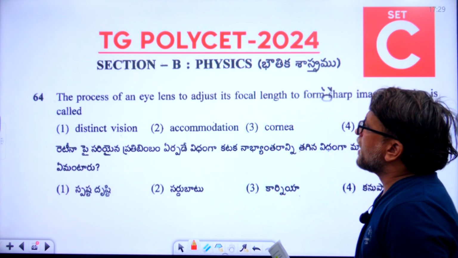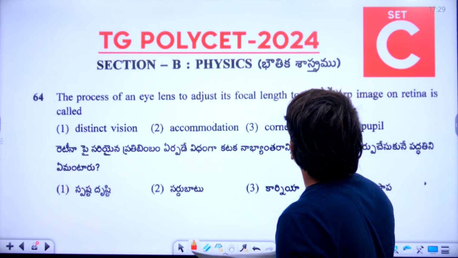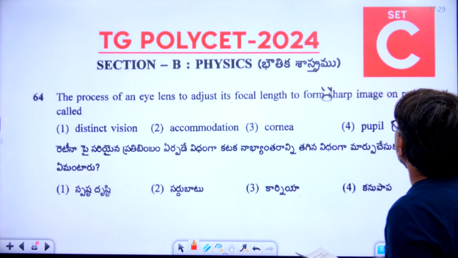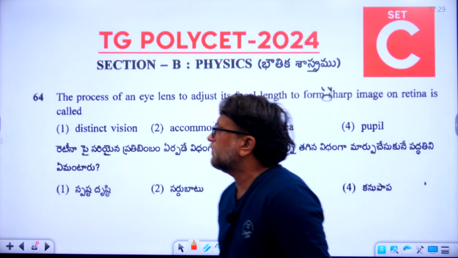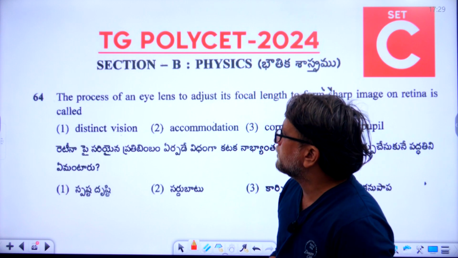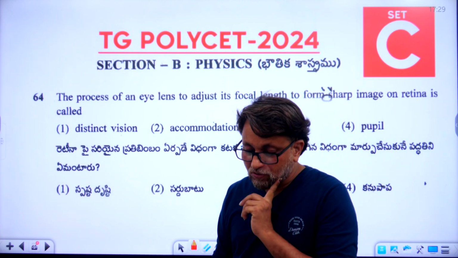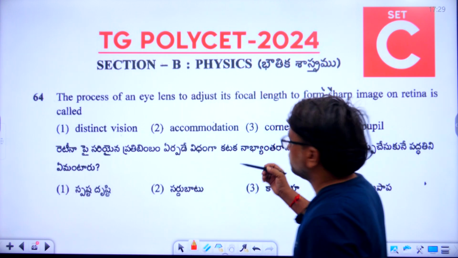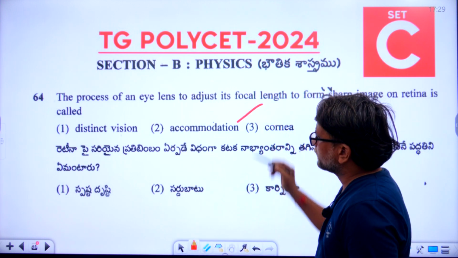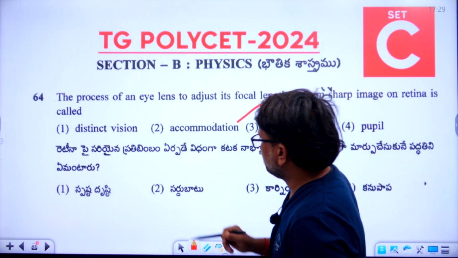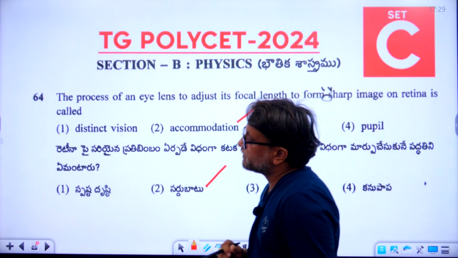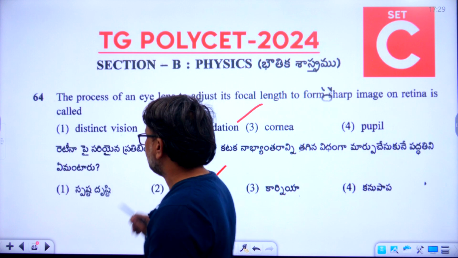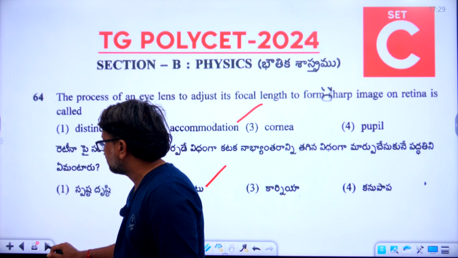The process of an eye lens to adjust its focal length to form a sharp image on retina is called. What is the meaning of that? What it is called? 64th question. What is the right answer? Accommodation. Second option is the right answer. Sardubatu. Telugulo Sardubatu is the right answer for 64th question. Telugu medium students, please follow this even.